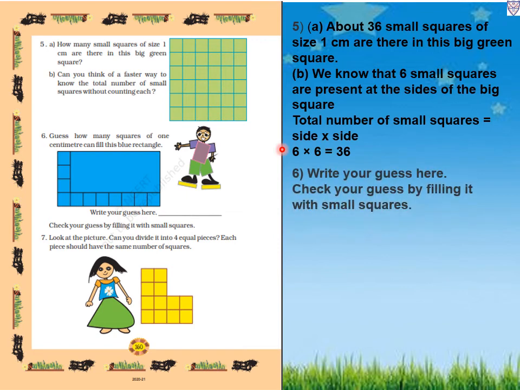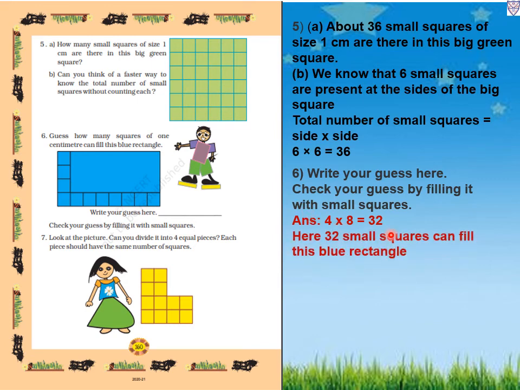Now 6. Guess how many squares of 1 centimeter can fill this blue rectangle. Now here we have to find how many squares of 1 centimeter we can fill in the blue rectangle. So first we can count these sides, 1, 2, 3, 4. This side is 4 and here 1, 2, 3, 4, 5, 6, 7, 8. Total 8. So we will multiply 4 multiply by 8. So 4 8s are 32.